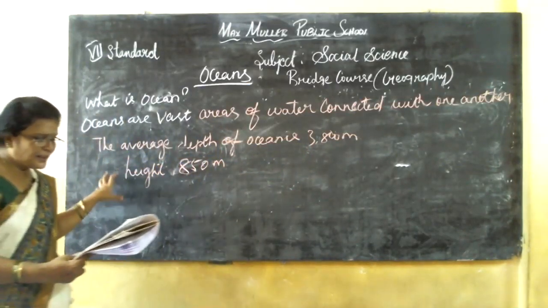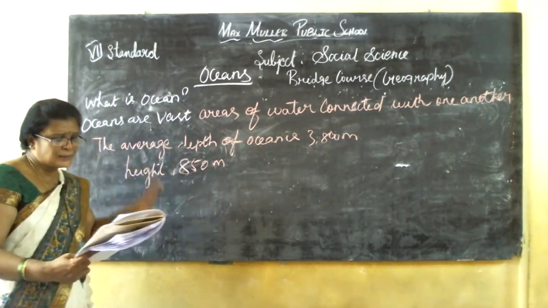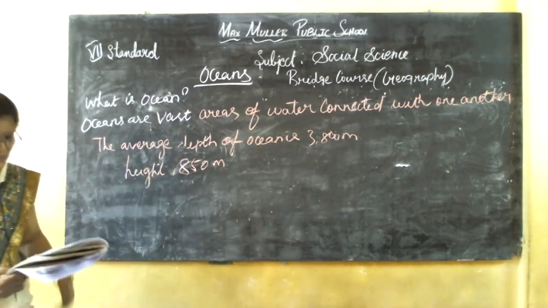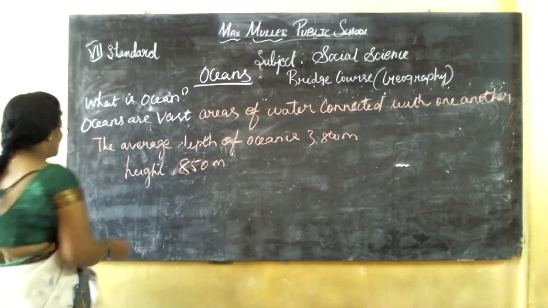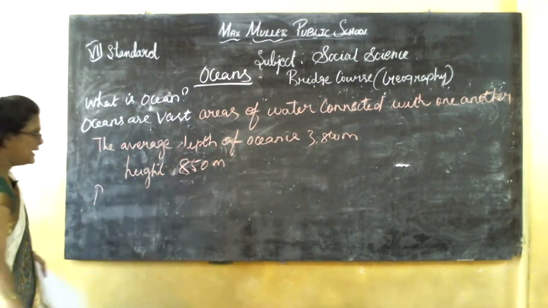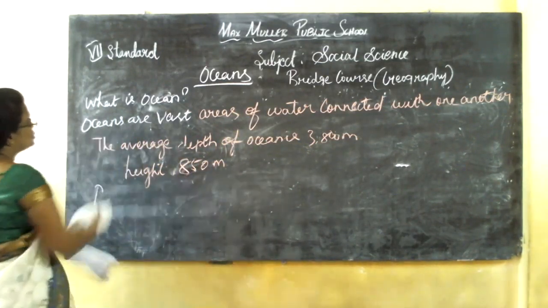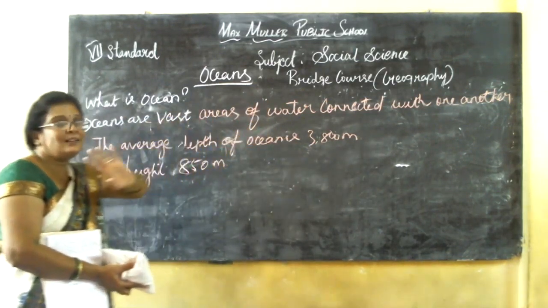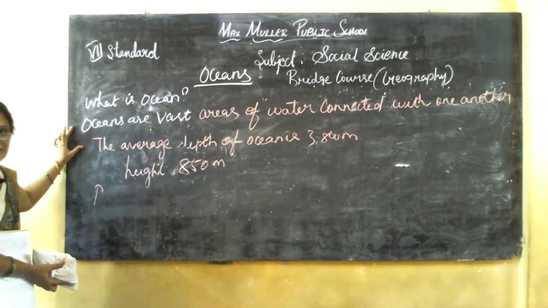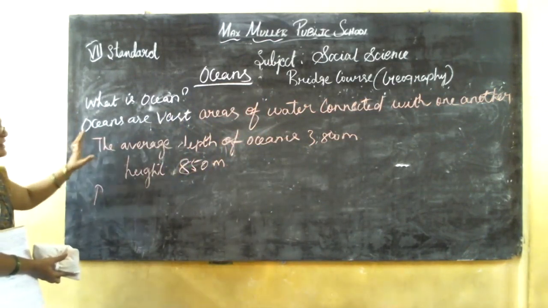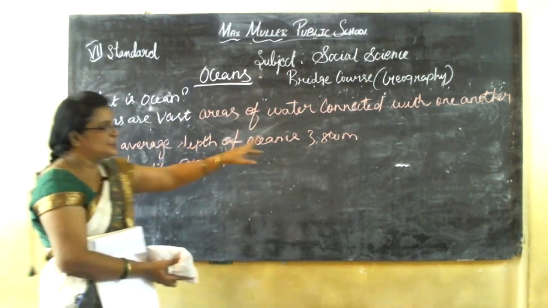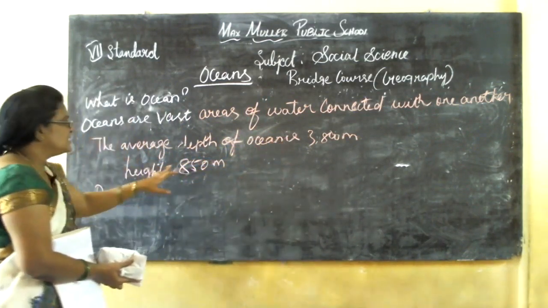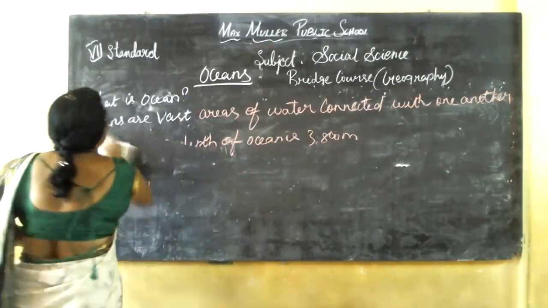So what are the five types of oceans? As you all know, Pacific. What is an ocean? Oceans are vast areas of water connected with one another. It is a simple sentence. The average depth of an ocean is 3,800 meters. The height is 850 meters.